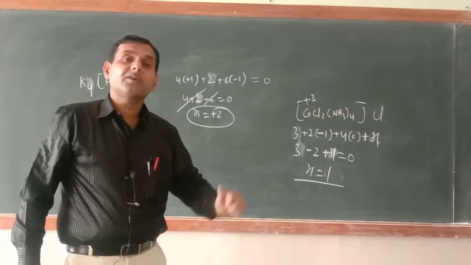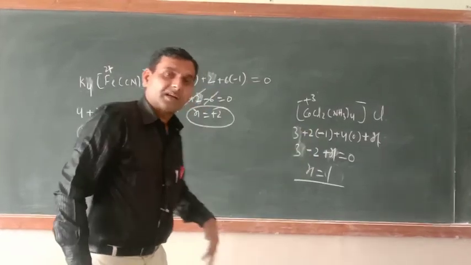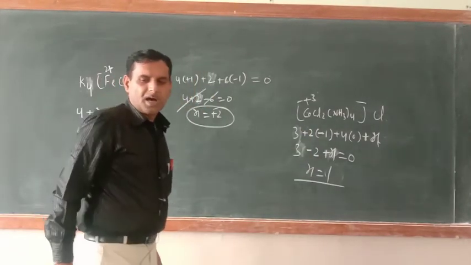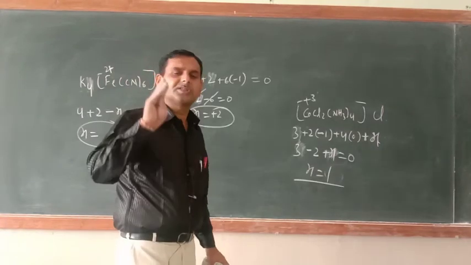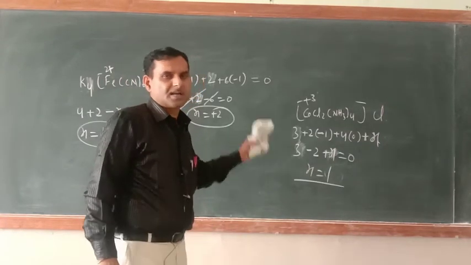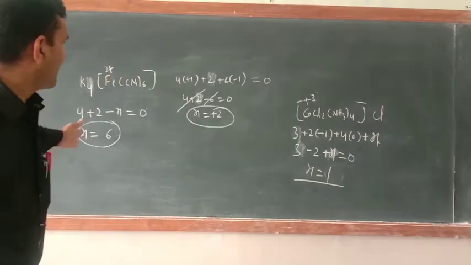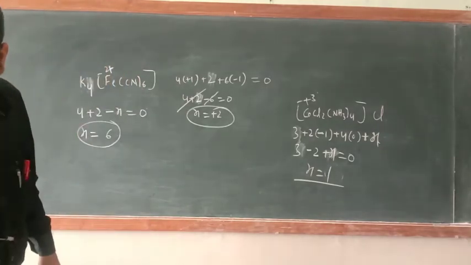That is why they are known as complex salt or complex coordination compound. Are you getting my point or not? This is the only difference between normal salt and coordination salt. In this way, everything regarding this is completed.